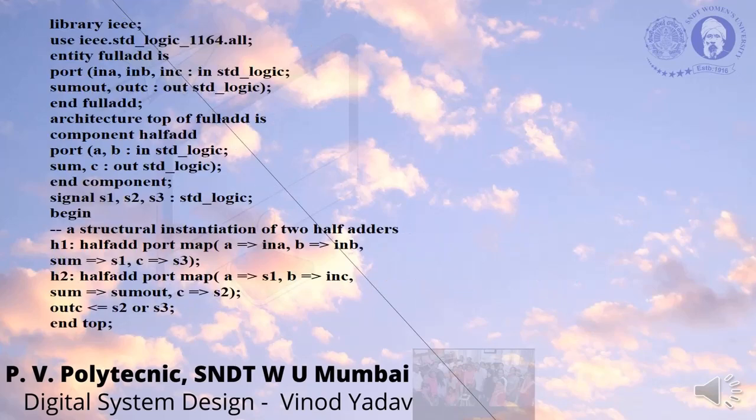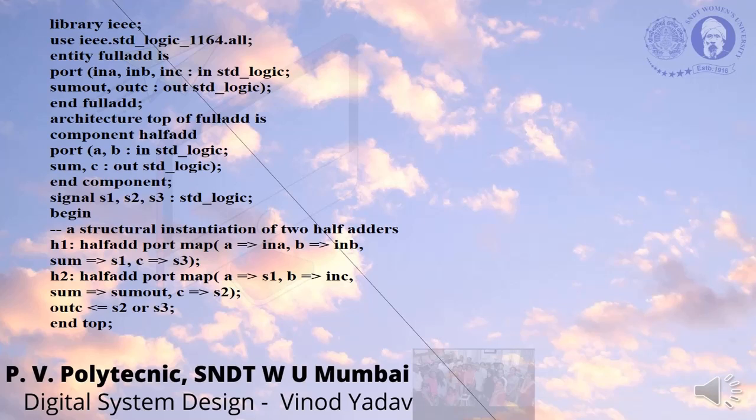See how we will be using this component for our purpose, for our circuit, for a full adder. Library IEEE use IEEE standard logic 1164.all. Entity full adder is port in A, in B, in C. Now here, since we are writing it for a full adder, and we have just seen a block diagram of a full adder, in that it was having inputs as in A, in B and in C. So we are defining them as standard logic inputs, whereas the outputs are sum out and out C, defined as output standard logic, and end full adder.